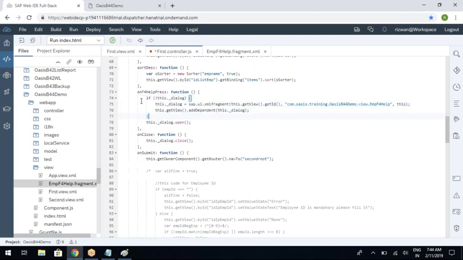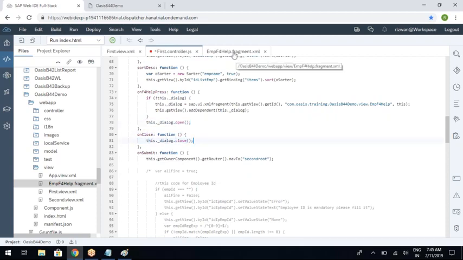Okay, so we are not loading it again. That is why we have written this if condition. The if condition is controlling the behavior of loading the fragment multiple times. So the fragment should be loaded only once. That's the reason we have given this if condition. From the second time, the fragment just opens instead of loading it again and again. The complete if condition will not get executed, only this particular statement gets executed. So the dialog will open. You already have the fragment and it will just open, and on close, the dialog will be closed.